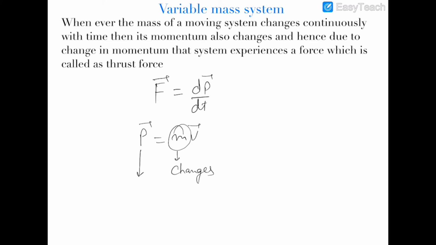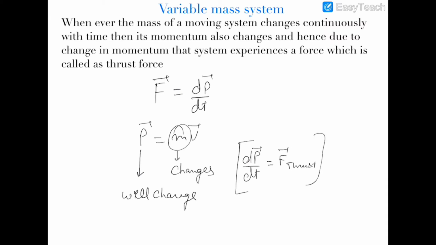then momentum will also change, and there would be a force developed due to this change in momentum, dp by dt, which is called as thrust force. So the simple concept which would be useful in these variable mass systems is the concept of thrust force, which is developed due to the change in momentum, and also that momentum is changing due to the change in the mass of the system. So I will use the concept of thrust force in these kind of systems.